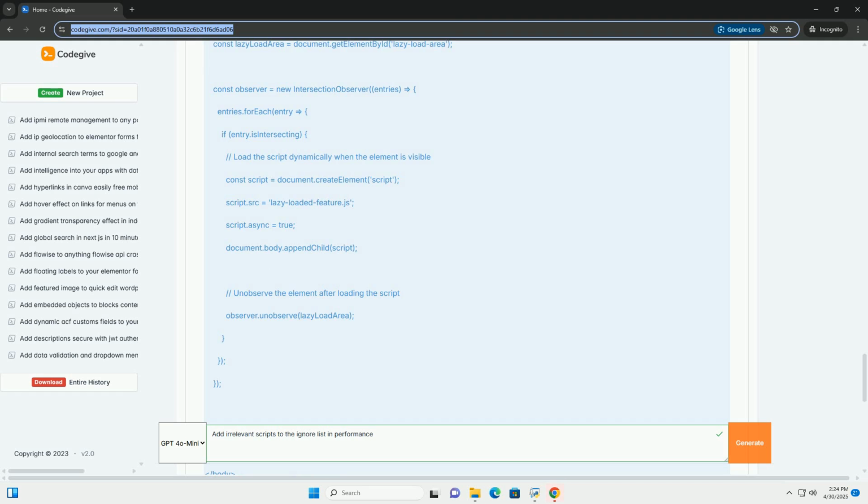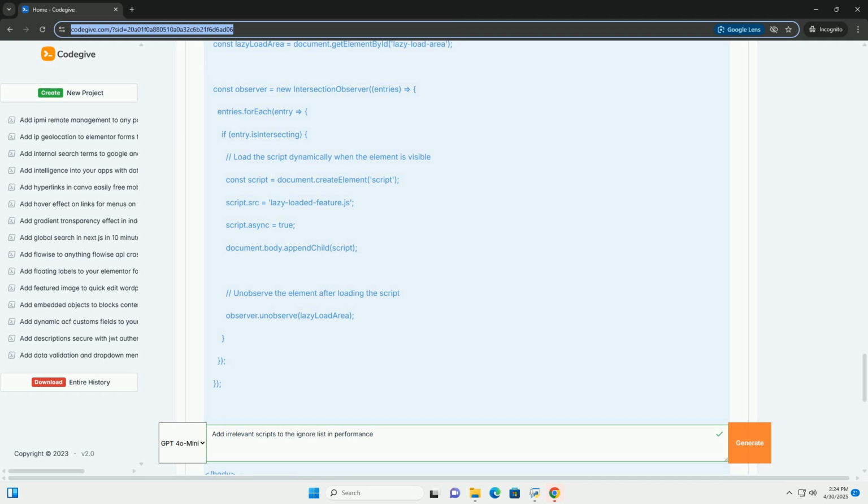Example 5, using Intersection Observer API. In this example, an intersection observer is used to monitor the lazy load area element. When the element becomes visible in the viewport, isIntersecting is true, the lazy-loaded feature.js script is dynamically loaded and appended to the document body. The observer is then unobserved from the element, preventing further script loading when the element re-enters the viewport.